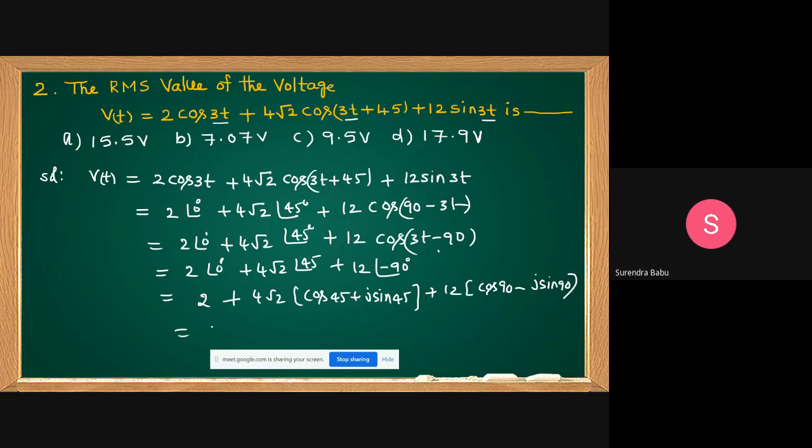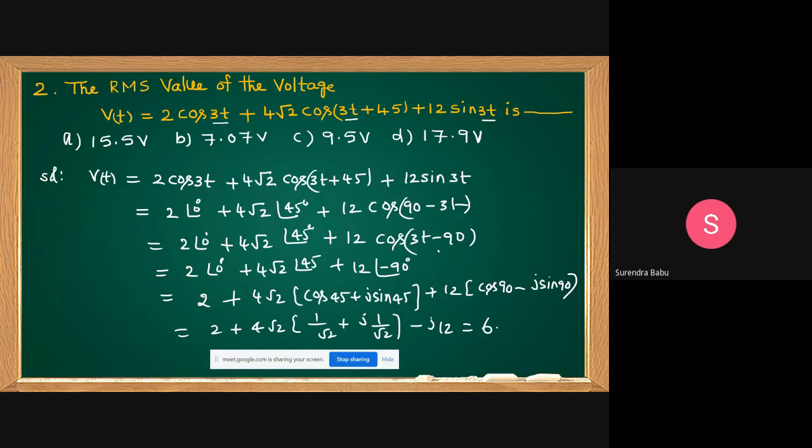Clear? 2 plus 4 root 2 (1 by root 2 plus j 1 by root 2) minus j12. Simplify: root 2 cancels root 2, giving 4 plus j4. So 2 plus 4 is 6, and j4 minus j12 is minus j8. That is 6 minus j8.